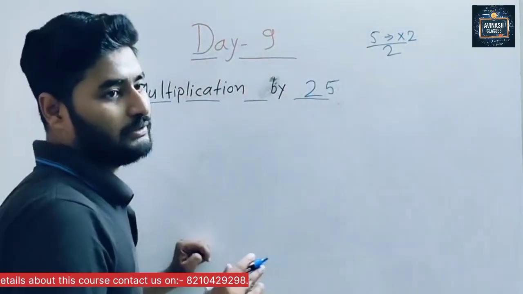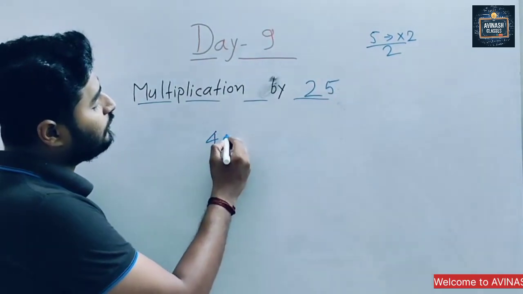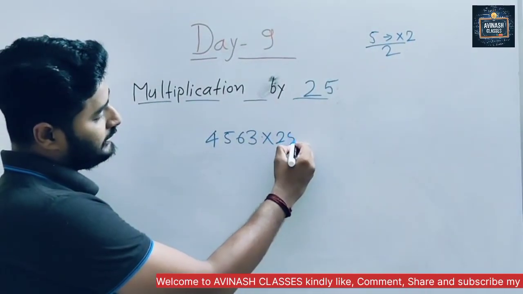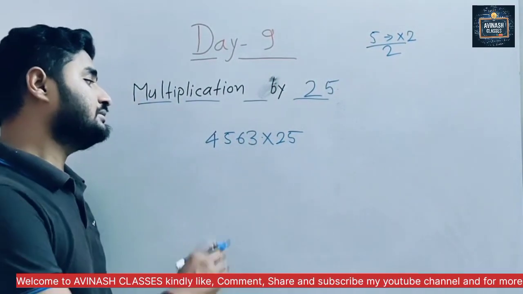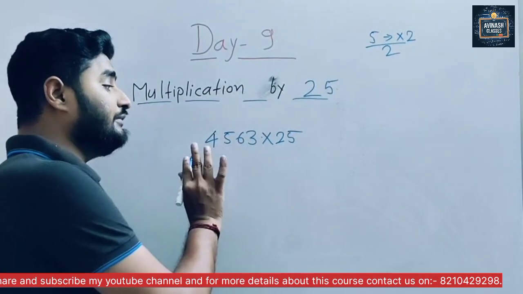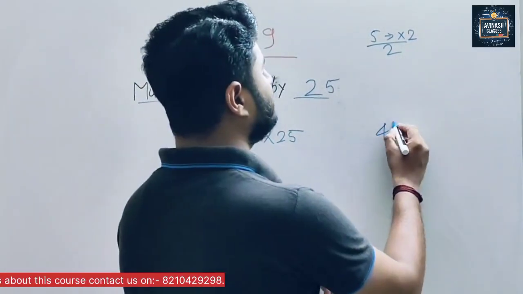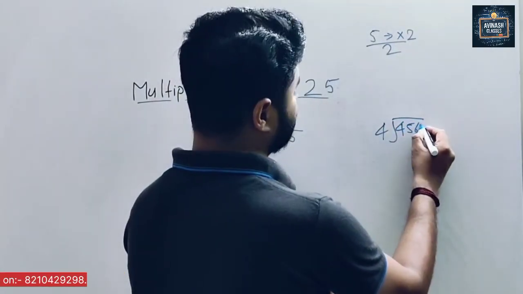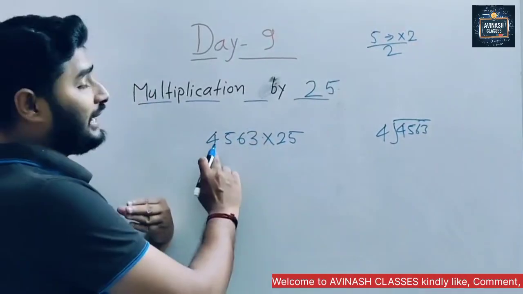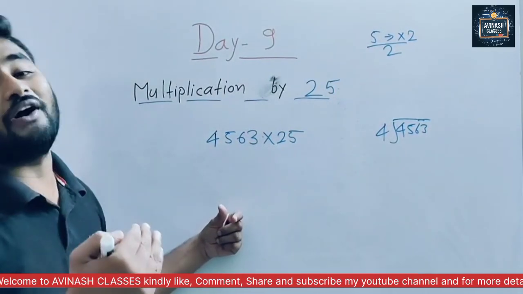Now I'm taking some big numbers. Sir, this was the easy number. Now a big number like, see here, 4, 5, 6, 3. Now multiply with 25. What we will do here? We have to divide it by 4. Listen carefully, divide it by 4. I said to divide here only, not like that. Yeah, I know this is easy. But try to practice here because we are learning this Vedic math to do it faster.